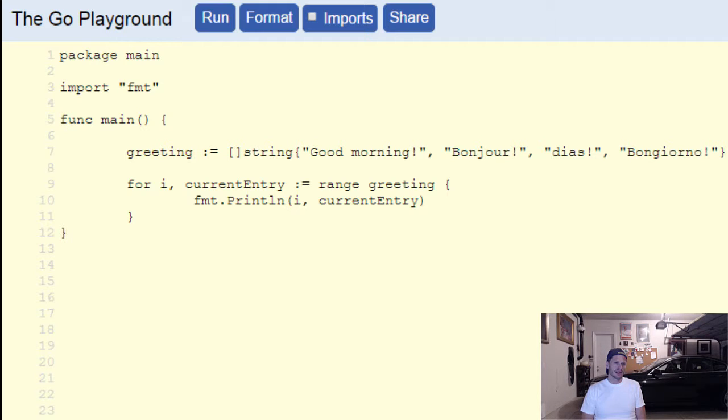Let me give you a challenge so you can go get your hands dirty with one of these ranges, get some hands-on experience. So I want you to create a slice that stores a list of something, whatever it is, and then use a range to range over that. And then I also want you to create a map and have the map store items in your garage. And how would you store a map, items in your garage?